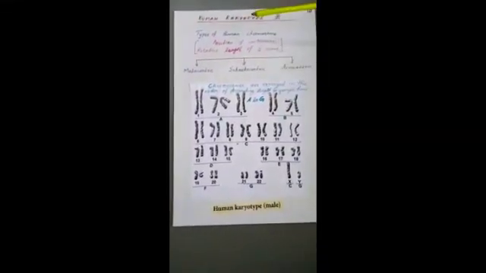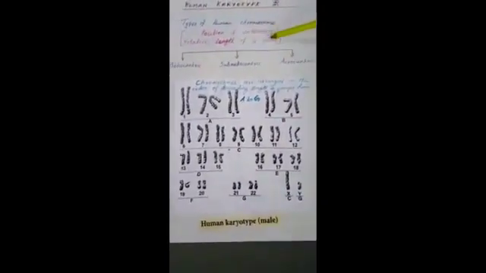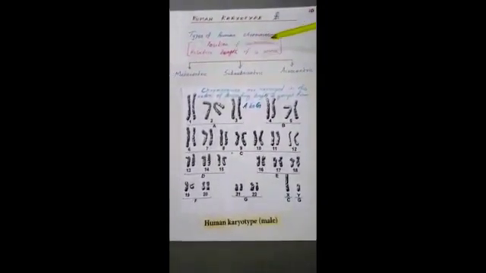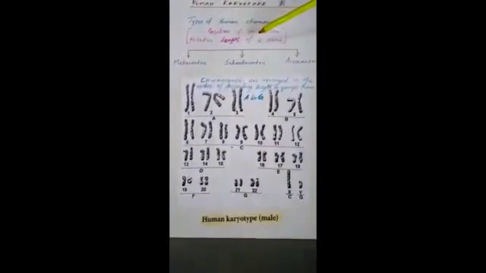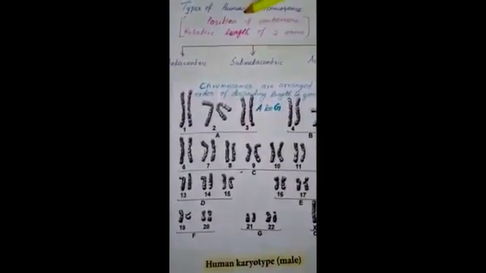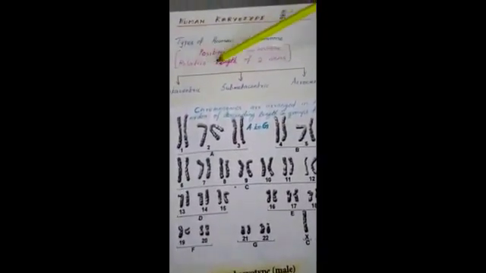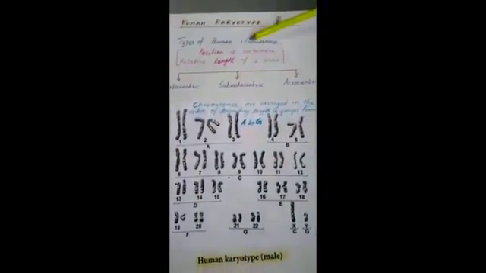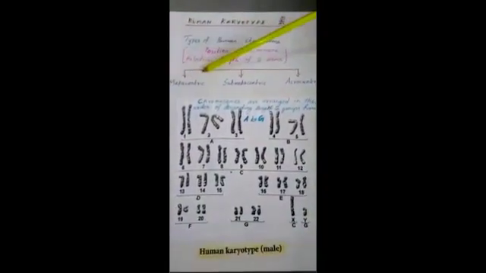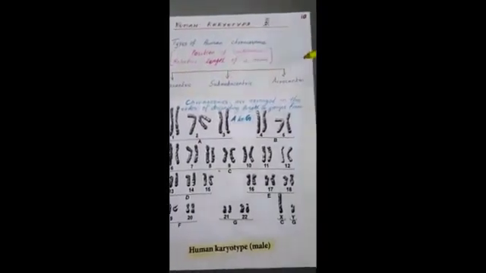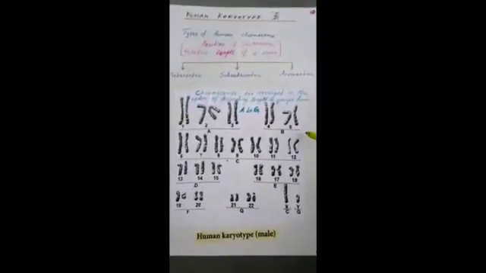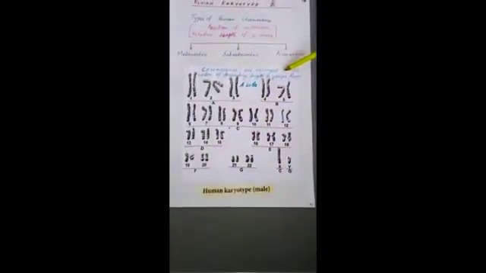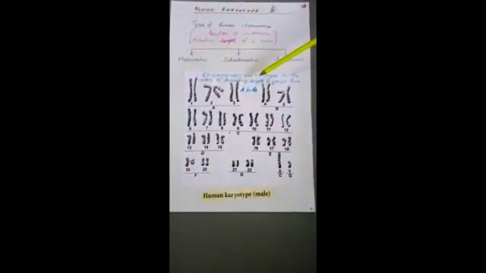Human chromosomes are of three types according to the position of the centromere and the relative length of the two arms, not the length of the genes; it is the length between the two arms. So the human chromosomes are of three types: metacentric, submetacentric, and acrocentric. See here, the chromosomes in this photograph are arranged in the order of descending length.